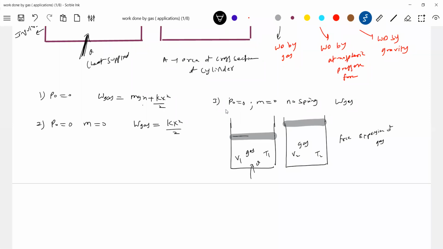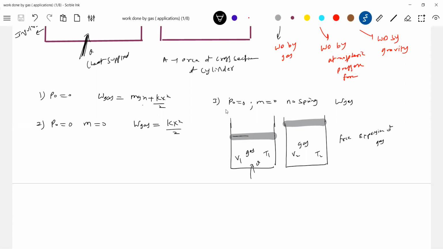Because nobody is there. But sir, you only said that when volume increases, work done by gas is positive. That was the theoretical part. Initially, I had to start like this only. Now we are at the end of thermodynamics. So what is work done by gas? Only when somebody is there to accept it. If nobody is there, work done will definitely be 0.